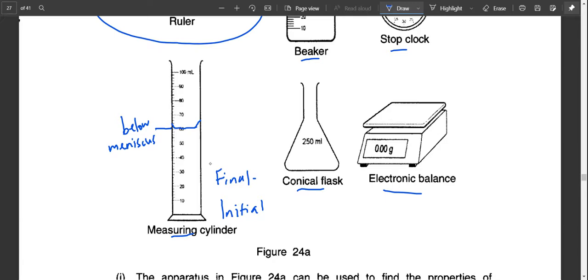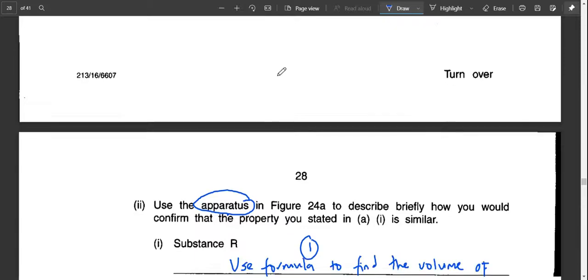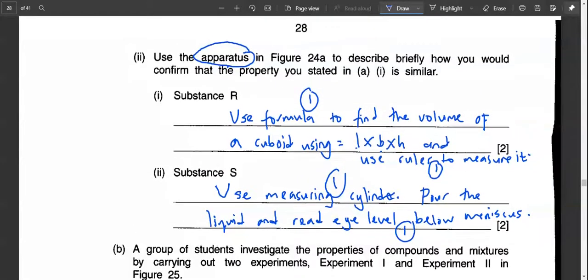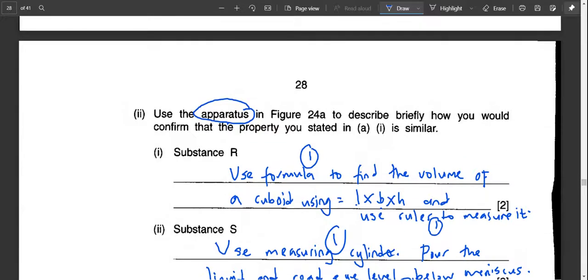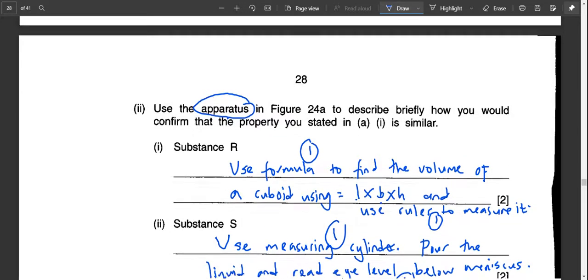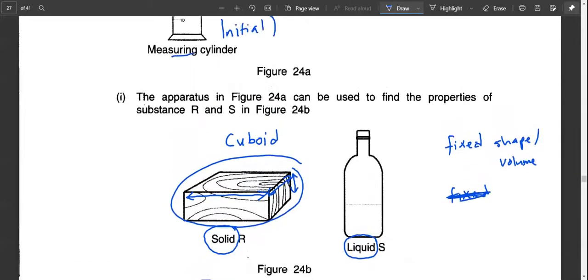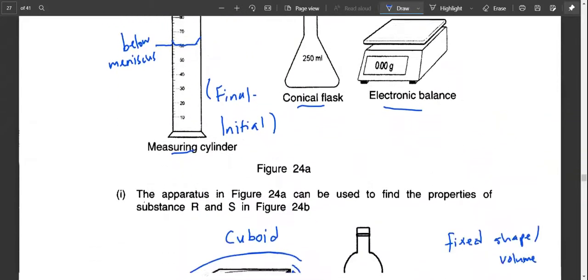The reason why I don't give this answer for this question is because it starts with 0, so the value you can read immediately as you pour the liquid in. Alright, next one. So hopefully you understand. So this question requires you to think critically, and you have to pay attention to the keywords and then look again and again in order to get the answer.